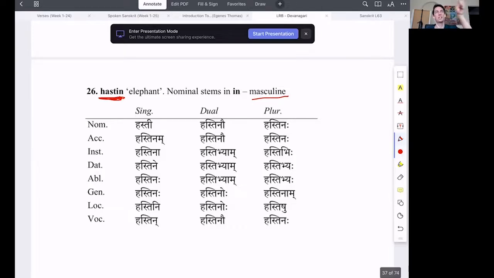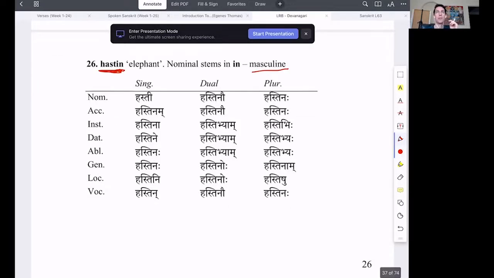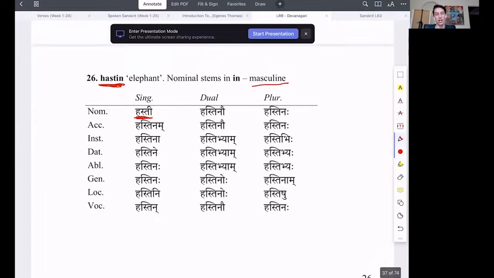So what if I say to you, let's use another word. Remember, you just take the last vowel at the end. So you don't say hasta-in, you remove that a at the end and just attach the -in. Jalin, possessing water. Duradarshin, possessing a television. There is a word duradarshi, the one who can see far off. When you decline it as nominative, you say duradarshi. So we're talking about the stem duradarshin, but if you want to decline it, you say duradarshi.